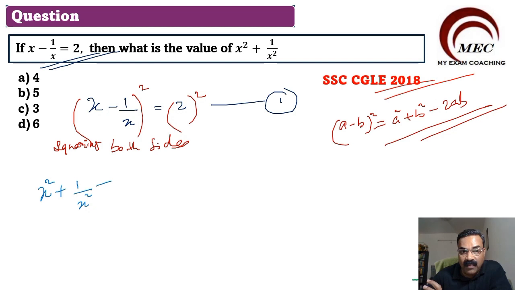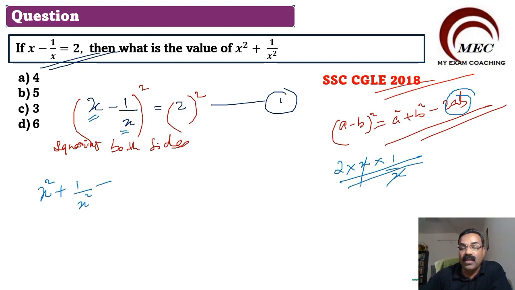Remember very clearly, first term is a square. A square means here x square. Second term is b square. B square means 1 by x square. And the next term is minus 2ab. So minus I have put here. 2ab means 2 into, in place of a we have x, in place of b we have 1 by x. So this x and this x get cancelled. So what is left now? 2 into 1 is equal to 2. So this will become 2.